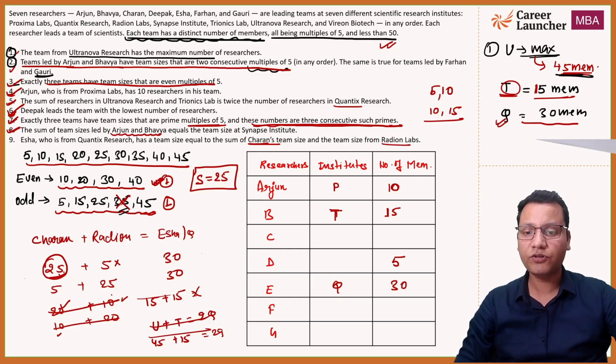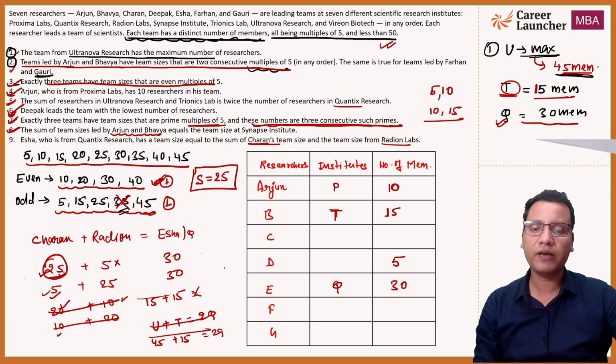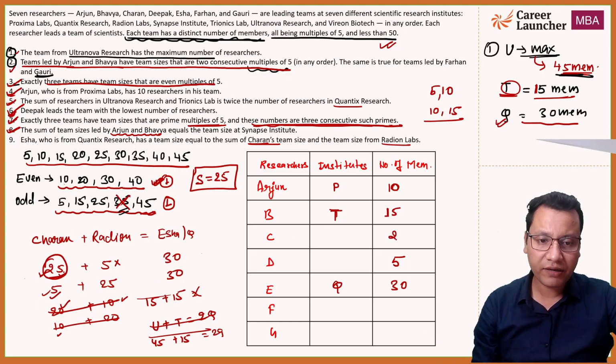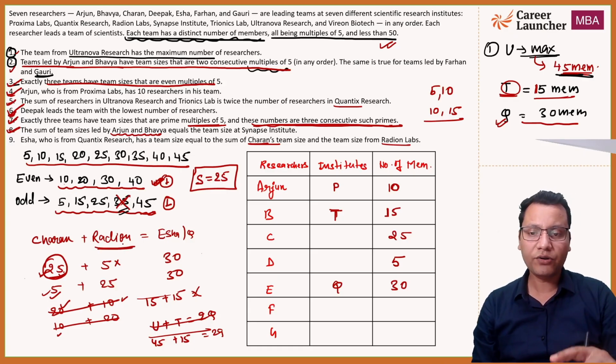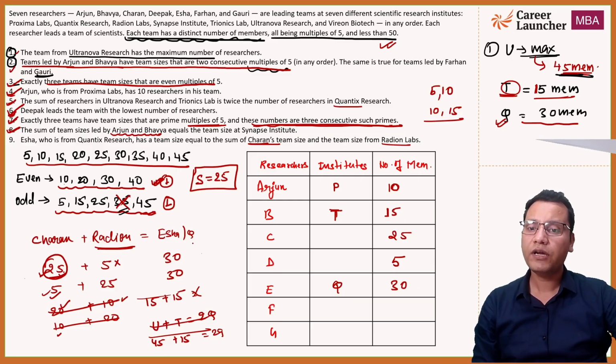Since all the possibility is gone, now we are left with only possibility that either Charan will have 25 members or 5 members. Since D has 5 members, so Charan has to have 25 members. अगर यहाँ पे 25 हो गया, so C will have 25 members. So the Radion Institute or Radion Lab will have 5 members.